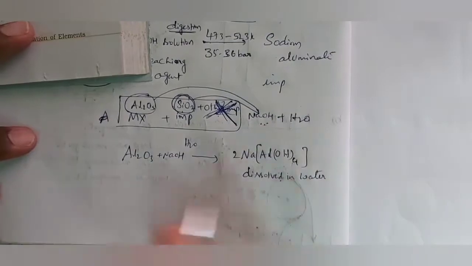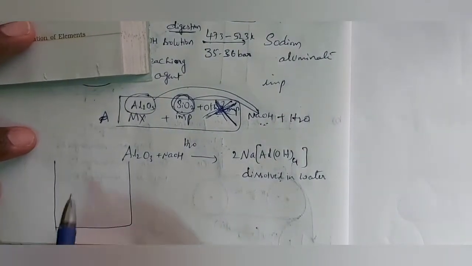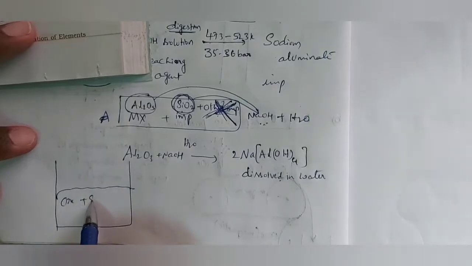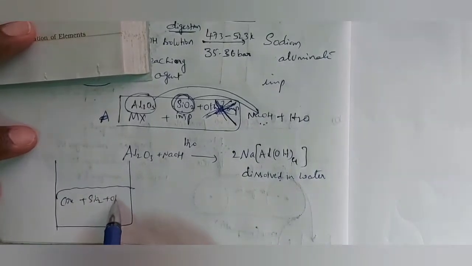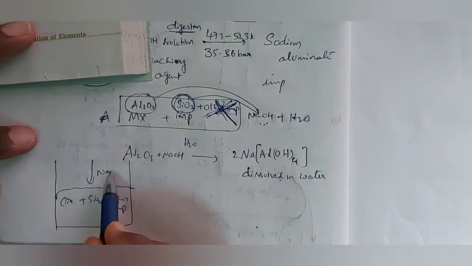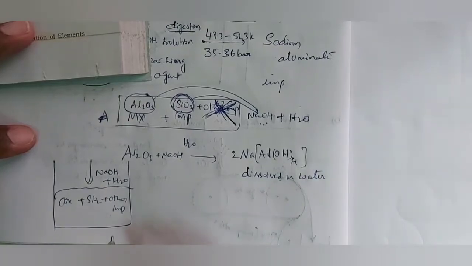So see here, observe all of you. This is the ore plus SiO2 plus other impurities. To that we added NaOH plus H2O, that means concentrated NaOH.